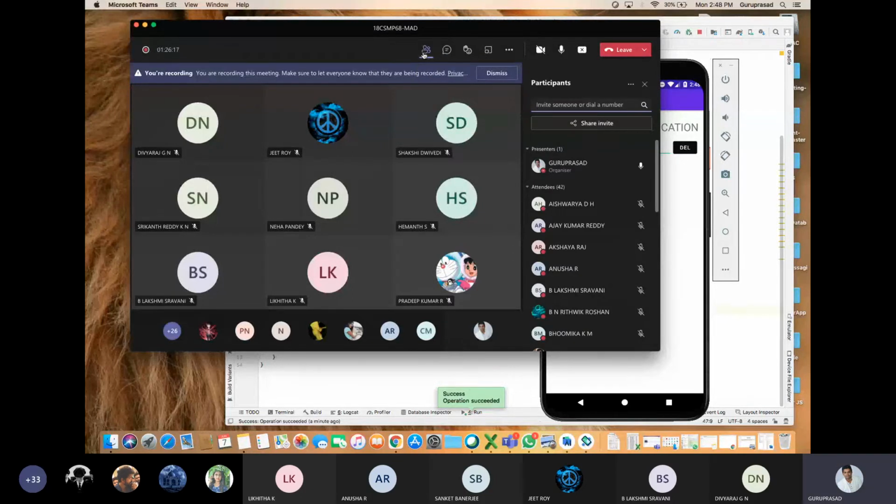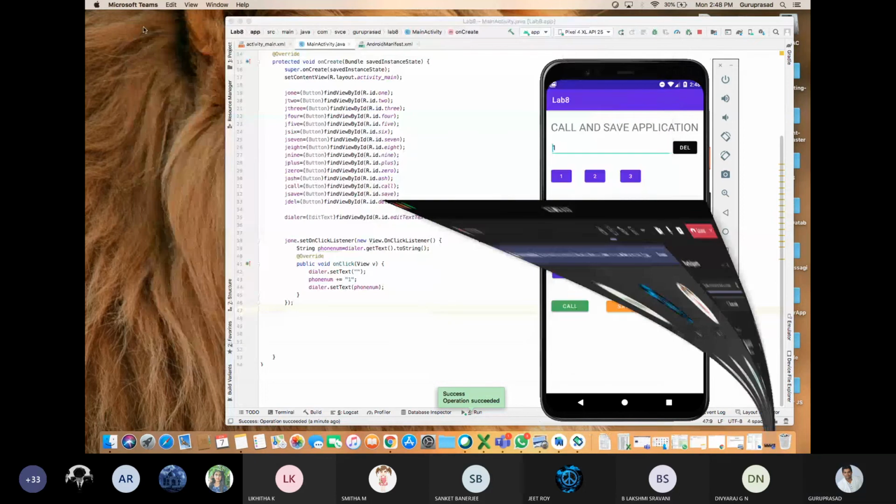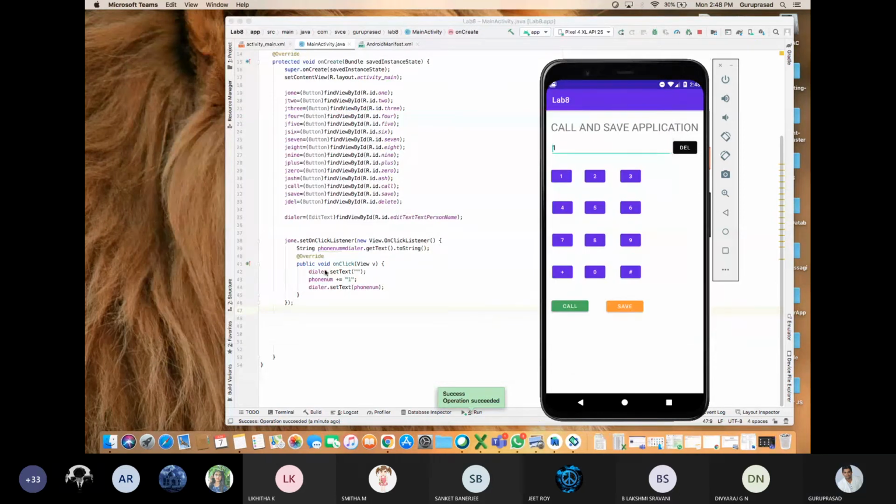Am I audible? Yes, sir. Other than this method for clicking a button, have I taught you anything else? Say yes or no. No, sir.